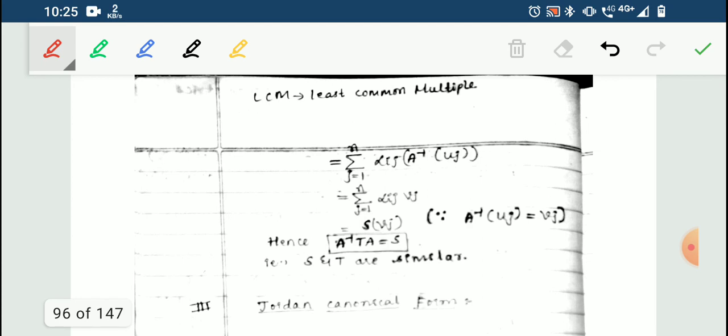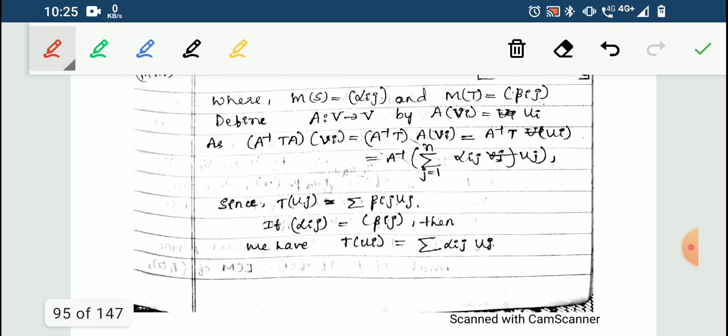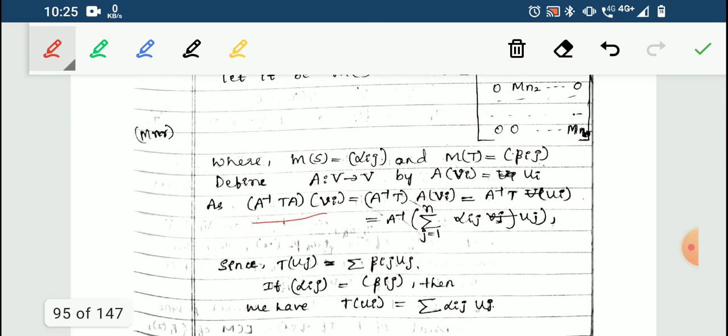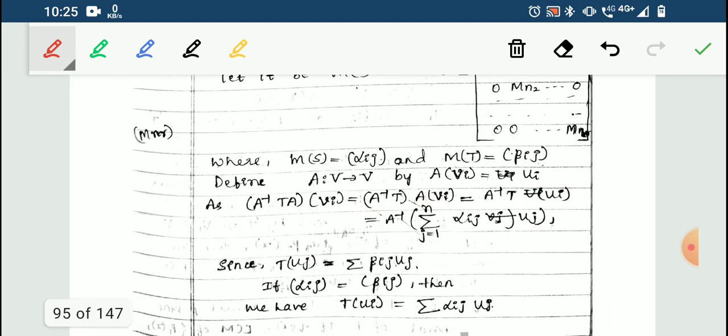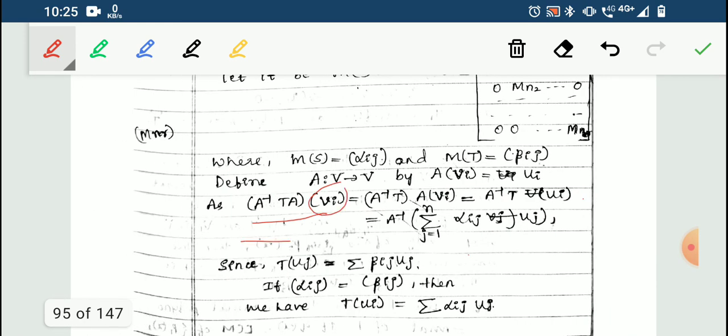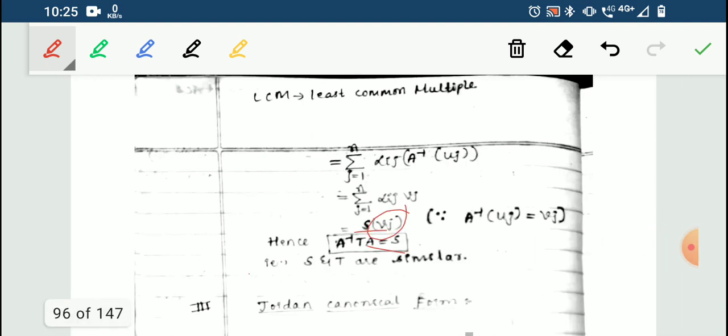So we got S here, and we started with A inverse T A. So A inverse T A (vj) will be equal to S(vj).